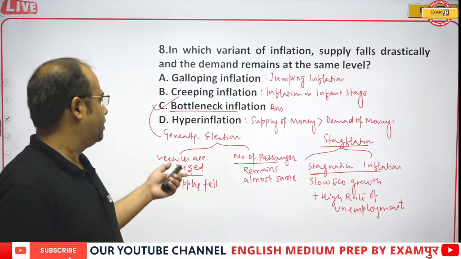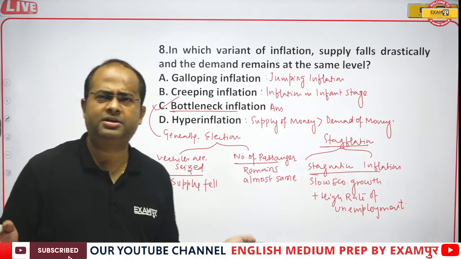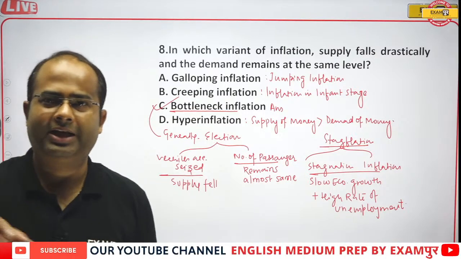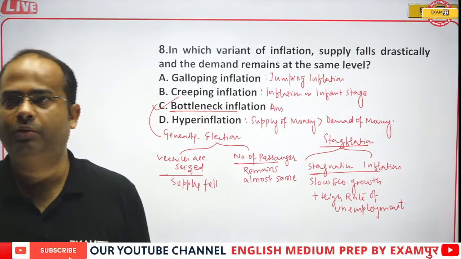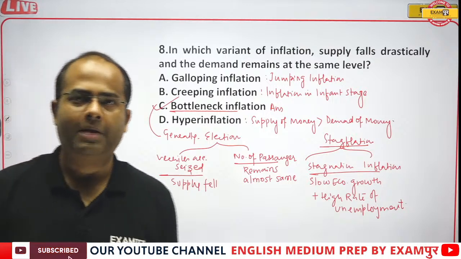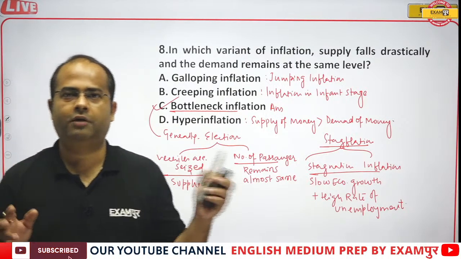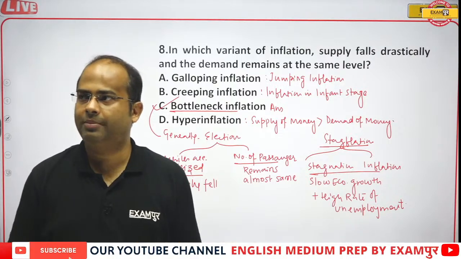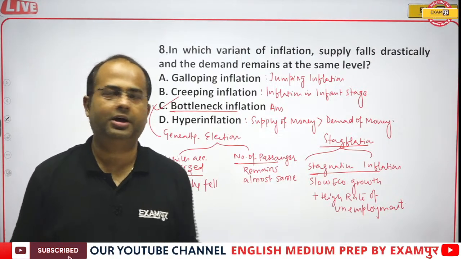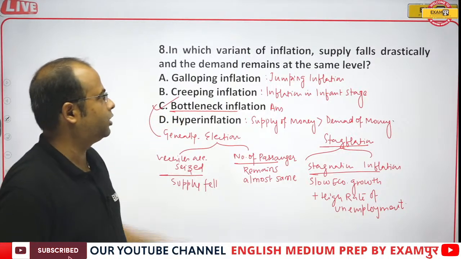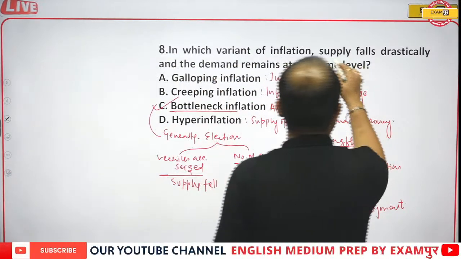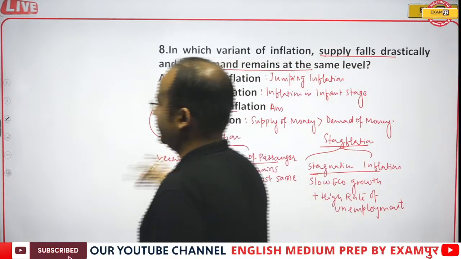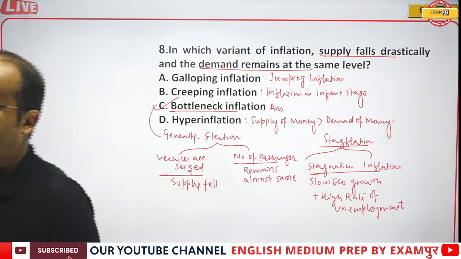Public vehicles are generally seized, guys, during the election process or election time, as you must have seen in your places as well. At that point of time the number of vehicles decreases and the number of commuters almost remains the same. So that is the condition of bottleneck, that supply falls drastically where the demand remains the same. So that is called bottleneck inflation.